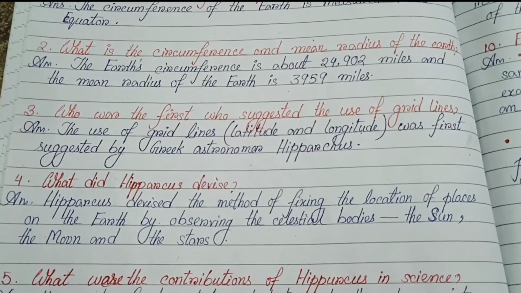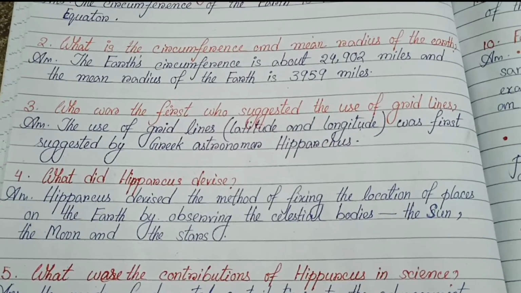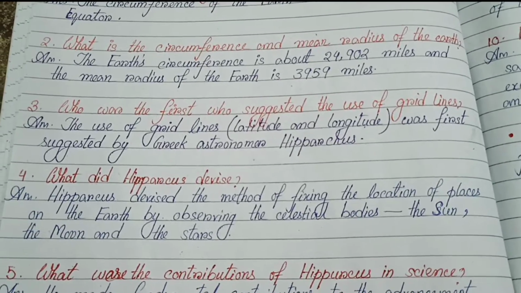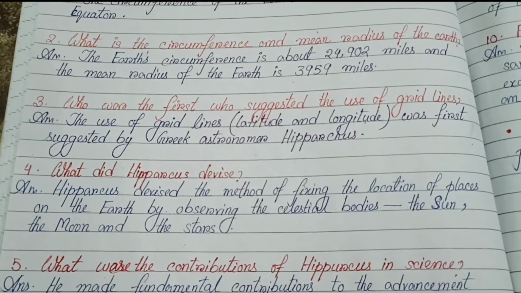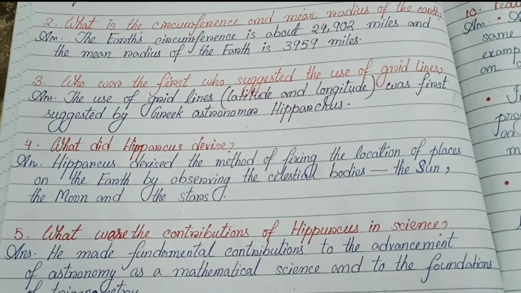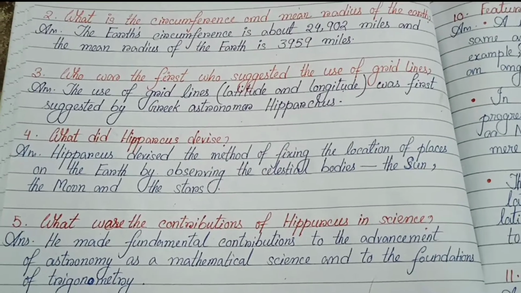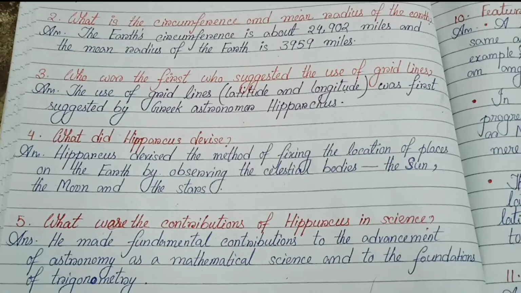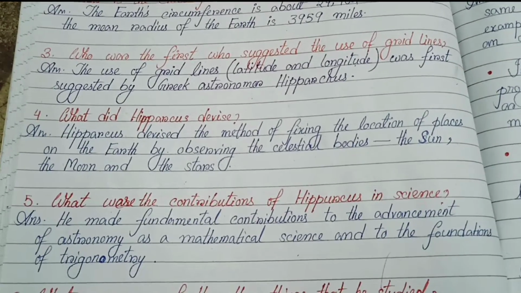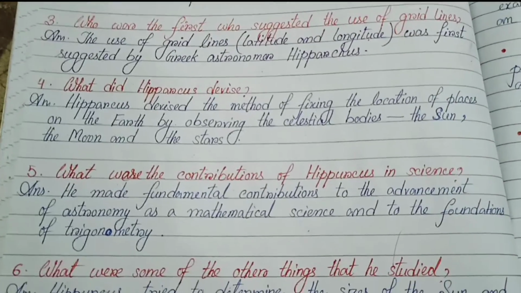3,959 miles. Number 3, who was the first who suggested the use of grid lines? The use of grid lines, latitude and longitude, was first suggested by Greek astronomer Hipparchus. Number 4, what did Hipparchus devise? Hipparchus devised the method of fixing the location of places on the earth by observing the celestial bodies, the sun, the moon and the stars.